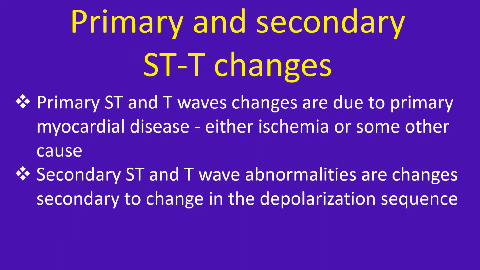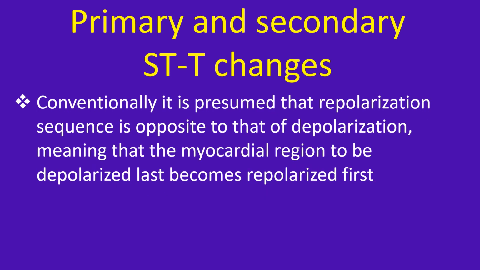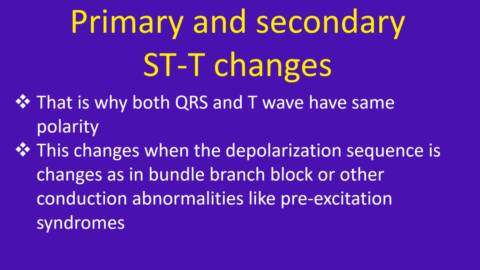Primary ST and T wave changes are due to primary myocardial disease, either ischemia or some other cause. Secondary ST and T wave abnormalities are changes secondary to change in depolarization sequence. Conventionally, it is presumed that repolarization sequence is opposite to that of depolarization, meaning that the myocardial region to be depolarized last becomes repolarized first. That is why both QRS and T wave have the same polarity. This changes when the depolarization sequence is changed, as in bundle branch block or other conduction abnormalities like pre-excitation syndromes.